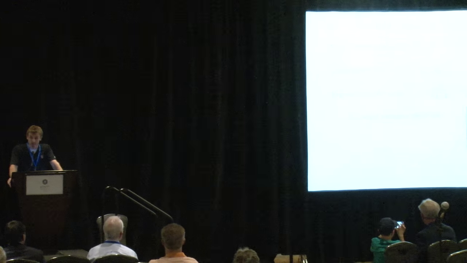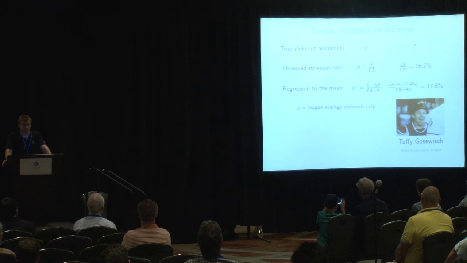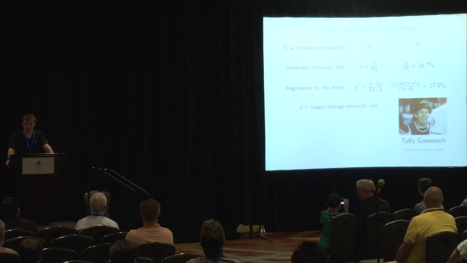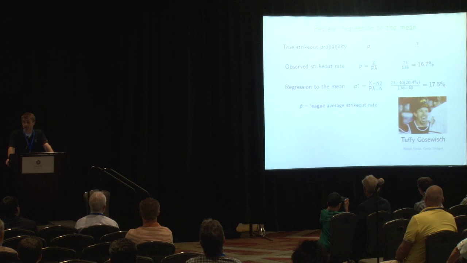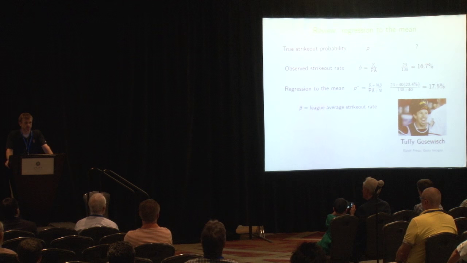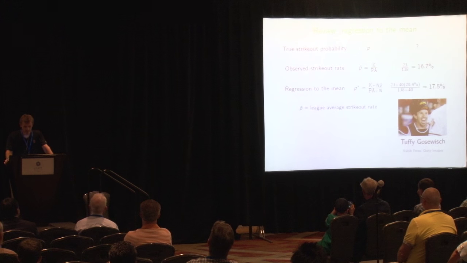Gosowich as an example. Let's pretend we're interested in estimating Tuffy's true strikeout probability using only the information that in 2015 he was a major league hitter who struck out 23 times in 138 plate appearances. Now the naive estimate of his strikeout rate would be 16.7%, but regression to the mean suggests that a better estimate would be 17.5%. Now where did we get this number 40 from as the number of league average plate appearances to add to Tuffy's results?